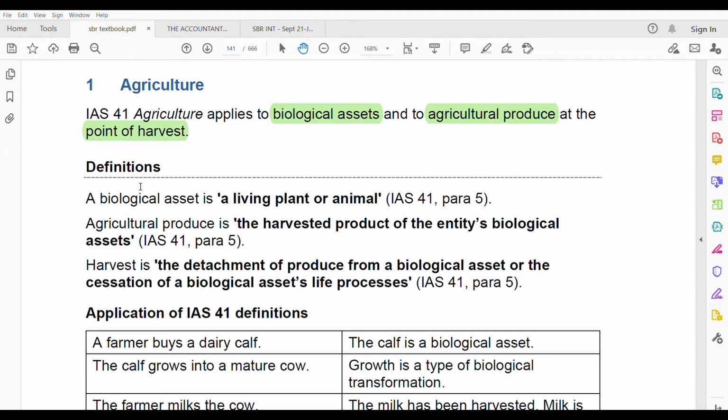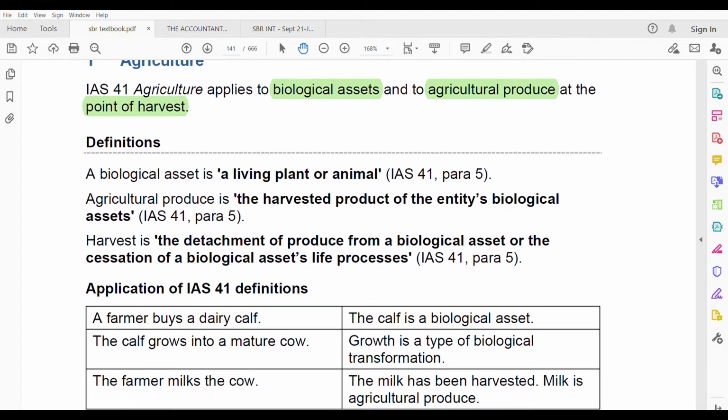I will be going a little fast here since this is not so important from an SBR point of view, but it is assumed knowledge for financial reporting. A biological asset is a living plant or an animal. Agricultural produce is the harvested product of the entity's biological assets, that means the harvested product of the living plant or animal. Harvest is the detachment of produce from a biological asset or the cessation of a biological asset's life process. The produce is separated from the biological asset. That detachment is known as harvest.